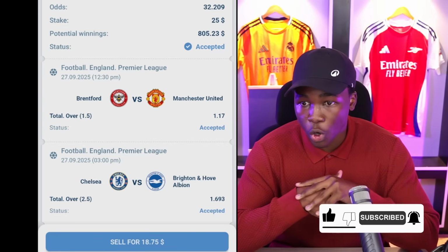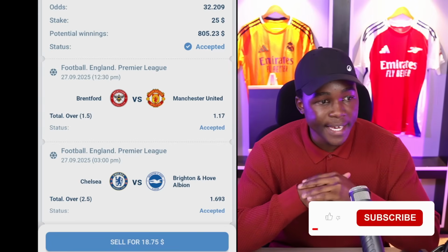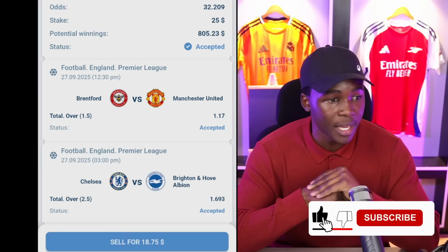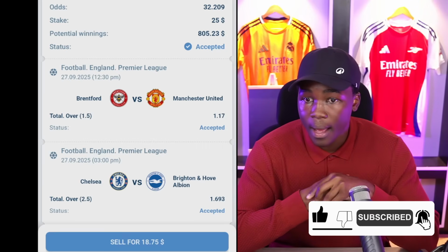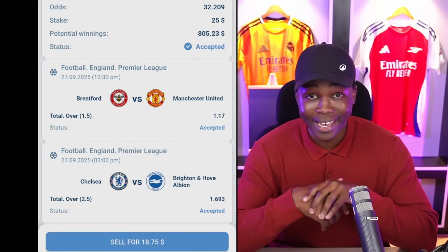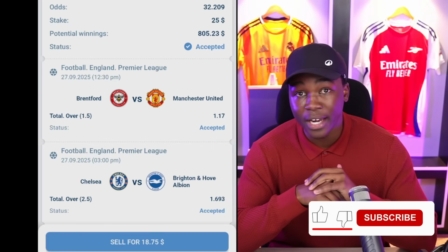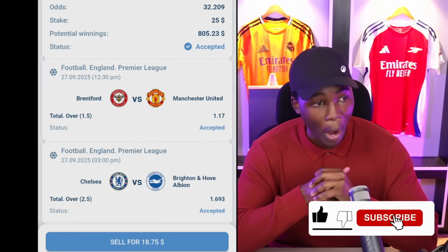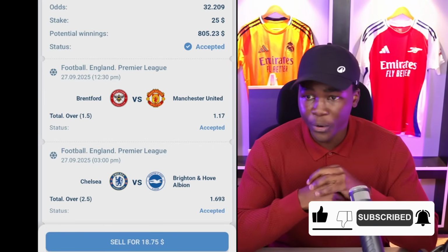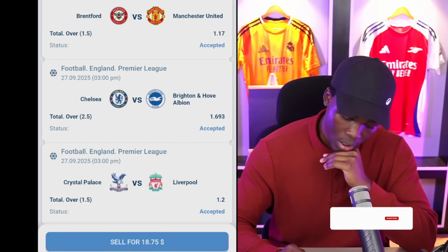Chelsea versus Brighton. Chelsea winning the game is beautiful. I expect Chelsea to win by a scoreline of 2-1 or 3-1. However, you already know me. I always opt for over compared to a direct win market, all right? So over 2.5 goals is my selection.